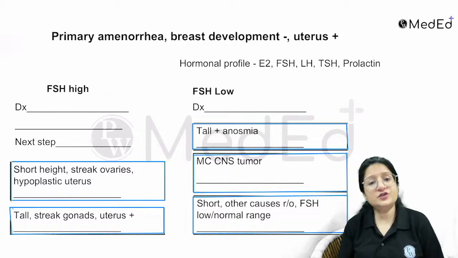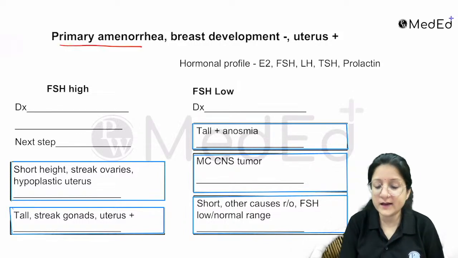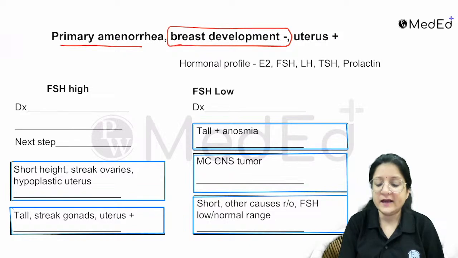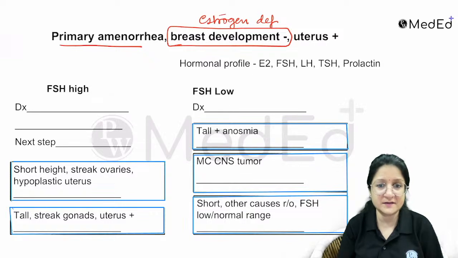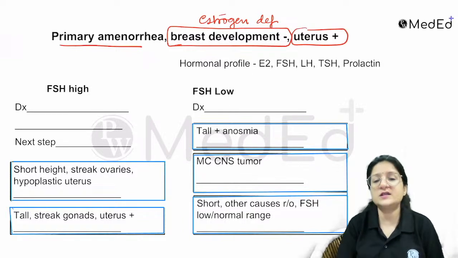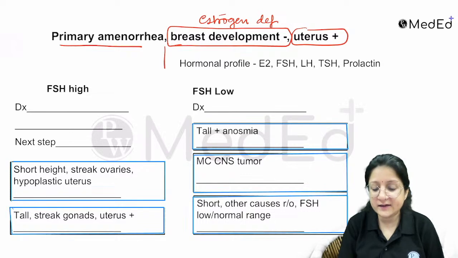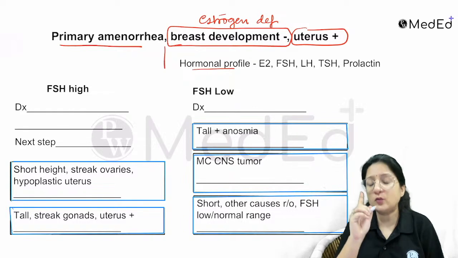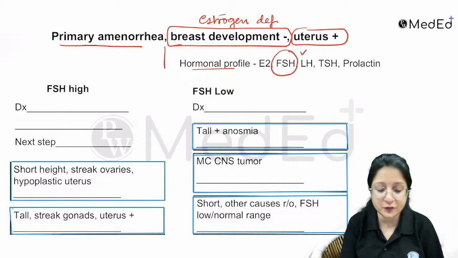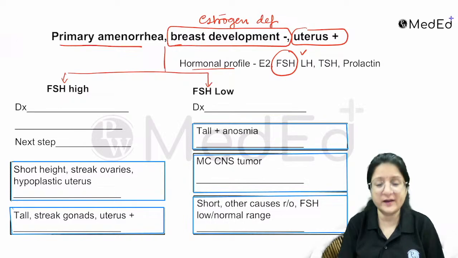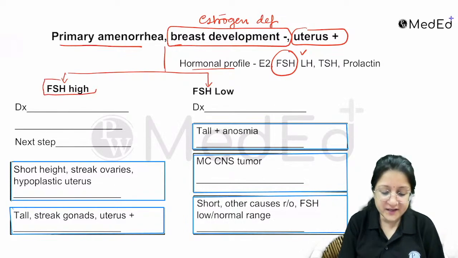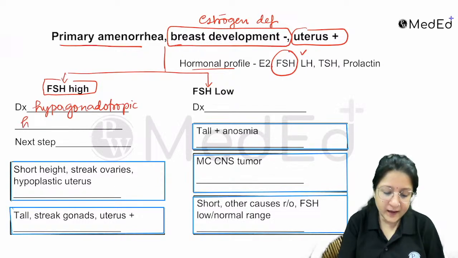Now, the other important flow chart, a must-know flow chart: if there is primary amenorrhea and breast development is absent. Absent breast development in itself means that there is some estrogen deficiency. In this case, if uterus is present, the next step is ideally a complete hormonal profile, but if you have to pick one hormone level, pick FSH, pick one, right? Because that will help you streamline the causes. So if your FSH is high, the diagnosis is hypergonadotropic hypogonadism.